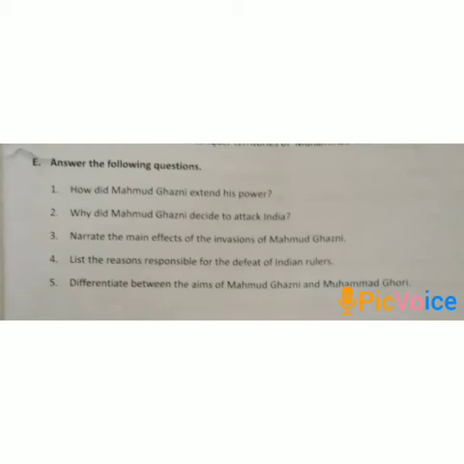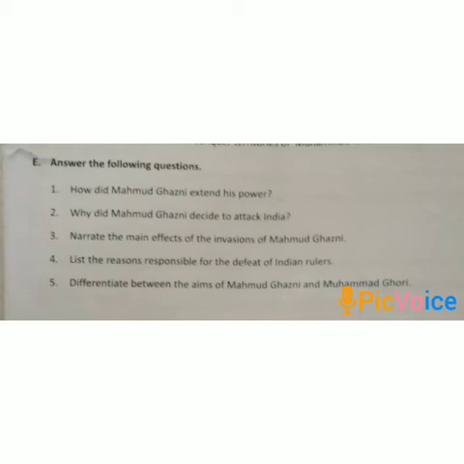Second, some Rajput rulers helped the Turks against their own country. Third point, the feudal system weakened the power of the kings. Fourth point, Gauri's army was well equipped and his campaigns were properly planned.